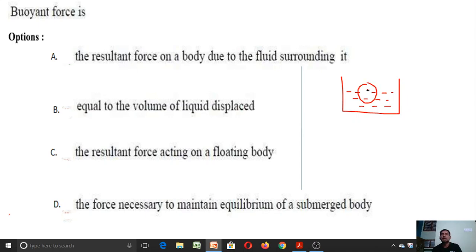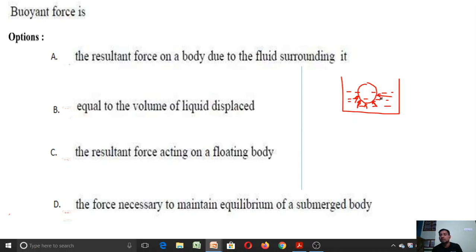In this case I am taking a partially immersed body, and when it is immersed partially, the liquid molecules exert an upward thrust onto this body. The liquid exerts an upward force onto the partially immersed body, right?